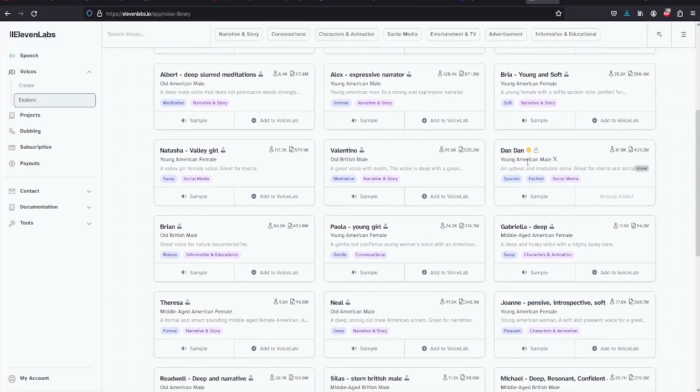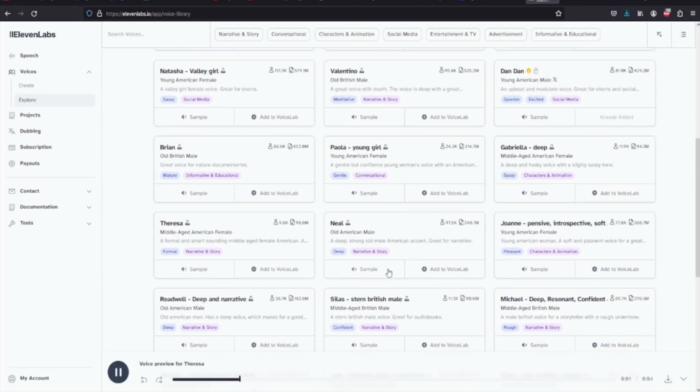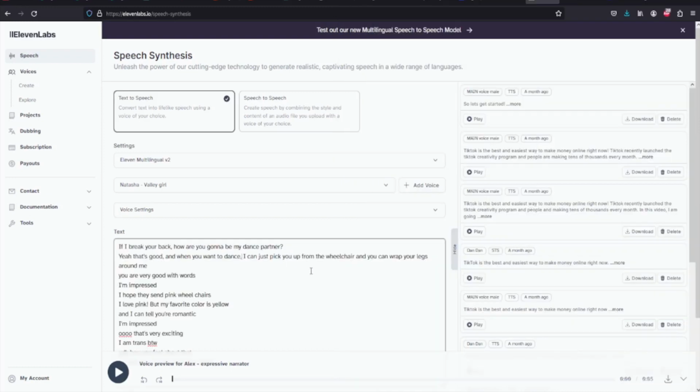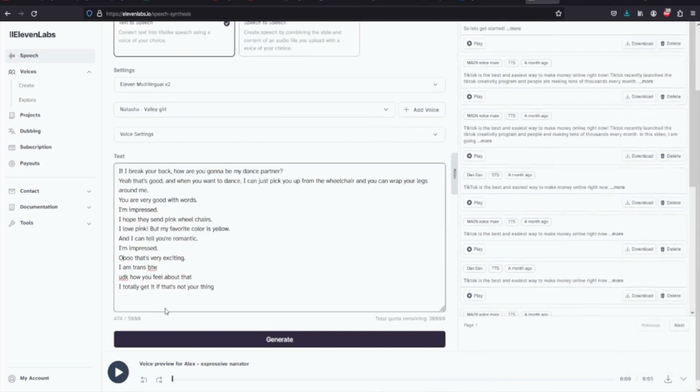Go to Google and search for ElevenLabs. Once you have a user here, you have a list of voices here. Choose one for female voice and one for male voice. Now copy and paste the male part of the text messages here and generate the voiceover. And do the same for the female voice.